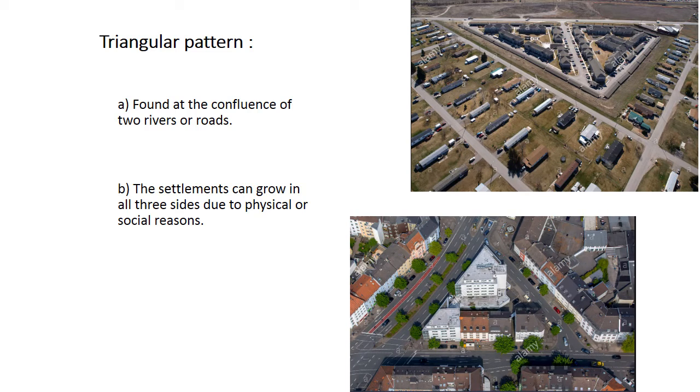Triangular pattern is found at the confluence of two rivers or roads. When two rivers or roads merge or move towards each other, you get the shape of a triangular pattern. The settlements can grow on all three sides due to physical or social reasons. So on all three sides of those settlements, there are roads which are very easily accessible.